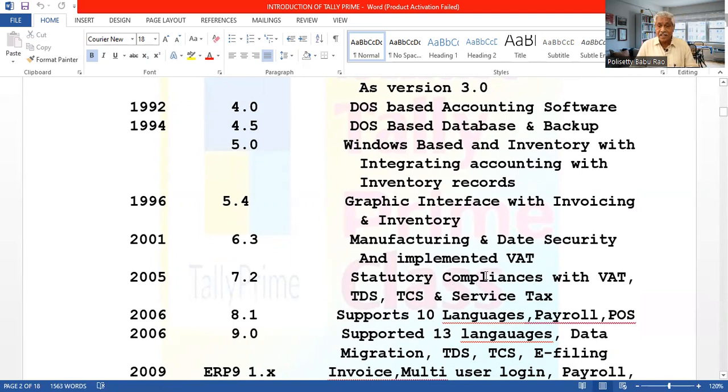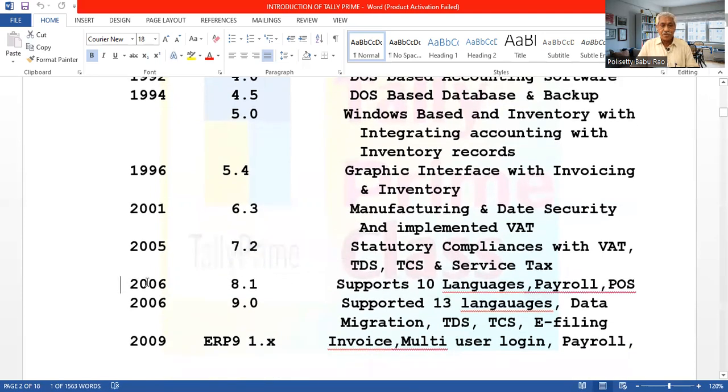So these statutory compliances or restrictions were enabled through VAT in this version, and TDS, TCS, service tax along with VAT also. VAT and service tax are related to sales tax, tax on inventories. But TDS and TCS, they also introduced, in income tax also there is TDS and TCS, that is also enabled in this Tally. So VAT, TDS, TCS, and service tax, everything they introduced in version 7.2.